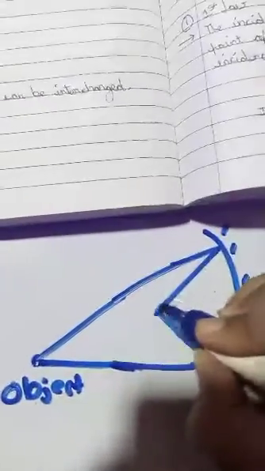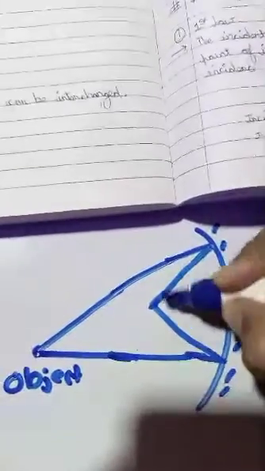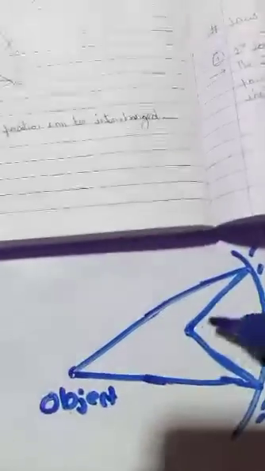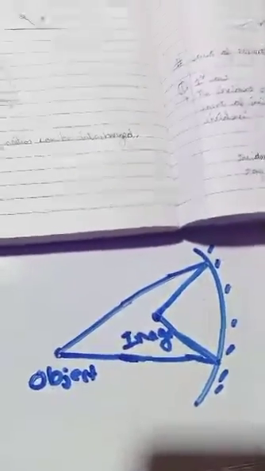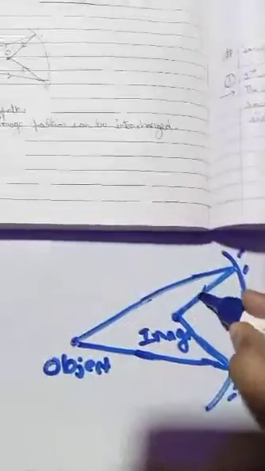Now these are the reflected rays. When reflected rays converge at a point, that point is known as the image, a real image. We have seen these concepts in the first video, which I have already uploaded, and its title is Ray Optic Basic Concept. You will find that video on my channel. Please see that video. So this is the real object, this is the real image, with the directions as shown.